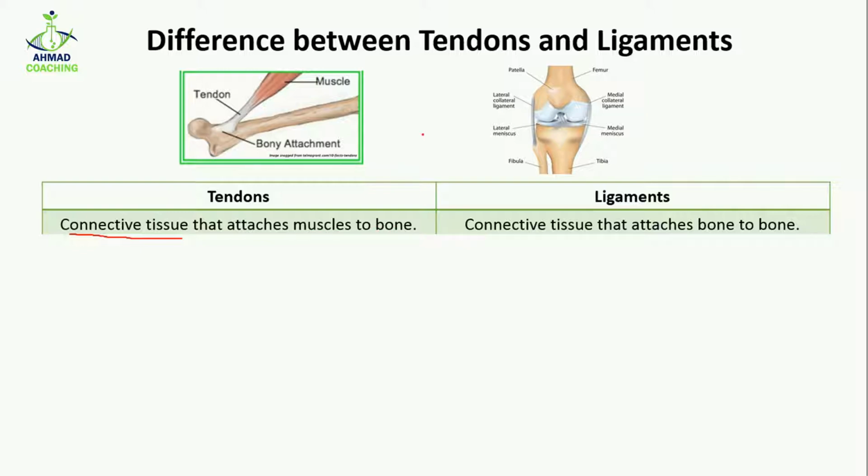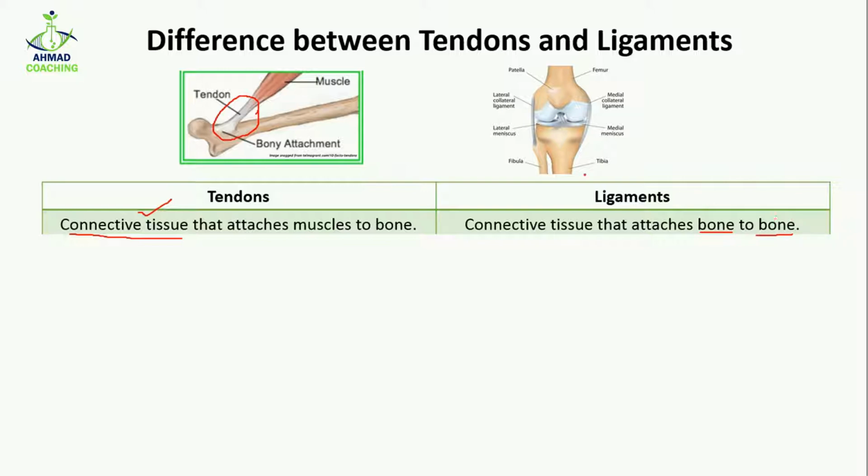Here in this diagram you can see that this is a bone and this is a muscle. This muscle is going to be attached with this bone by the help of this tendon, which is actually a connective tissue. While in case of ligaments, the connective tissue is going to attach bone to the bone, or in other words, they are going to connect a bone with another bone.